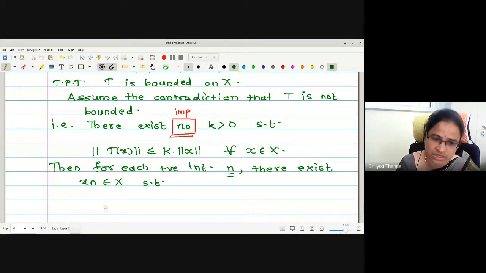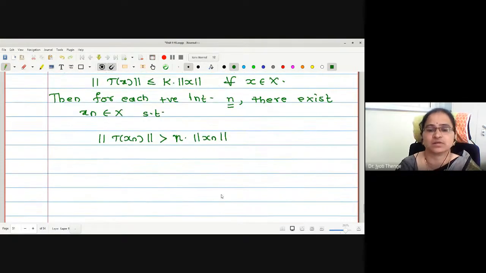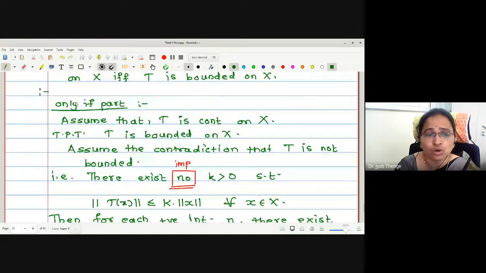Such that norm of T of x_n is strictly greater than n into, I have to write a scalar, therefore n into norm of x_n. Try to understand this statement. If you write for a vector x only, it will be only one element. Actually, the aim is to have a contradiction to the original assumption.